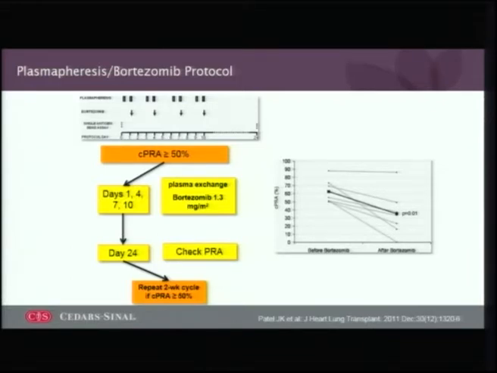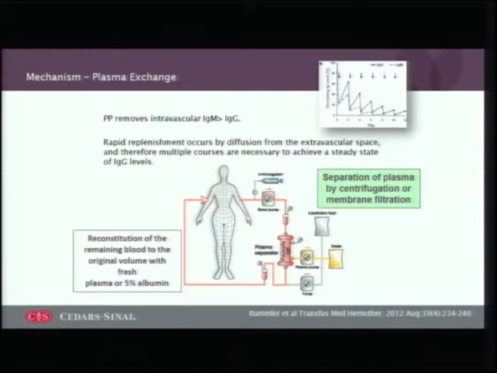We'll then wait for 2 weeks and check a PRA subsequently. If necessary, we will repeat this cycle if the CPRA remains above 50%. And our initial experience with this was published in the JHLT in 2011, and we now have experience with over 30 patients with this protocol showing similar results.